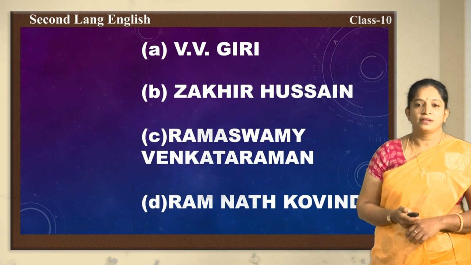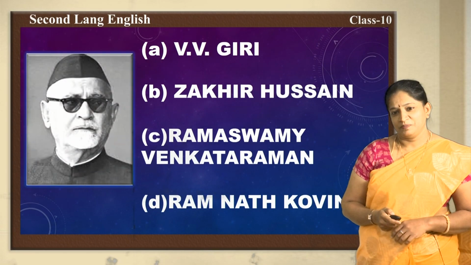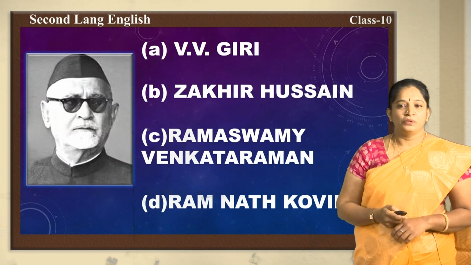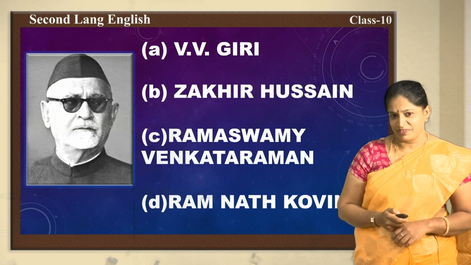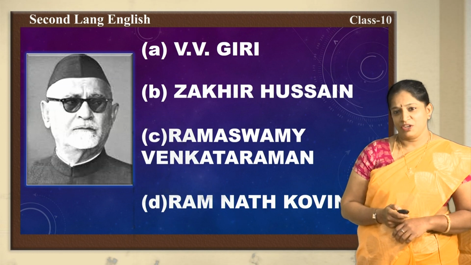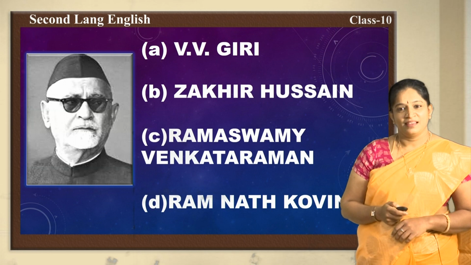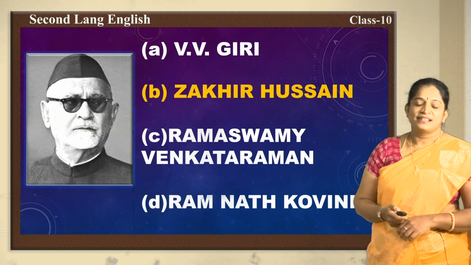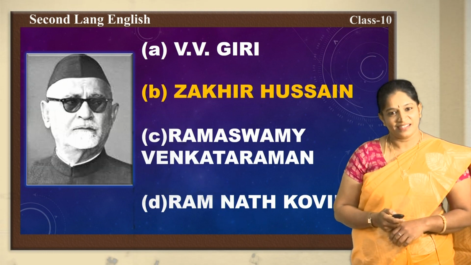Here are the options. The options are like this. Option A, V.V. Giri. Option B, Zakir Hussain. Option C, Ramaswamy Venkataraman and option D, Ramnath Kovind. And here is the picture. Children, if you want a clue, I will give you one clue now. He served as the 3rd president of our country. Okay. Can you have a guess now? Okay. Now, we shall see the right answer. The right answer is Zakir Hussain. He was the 3rd president of our country.